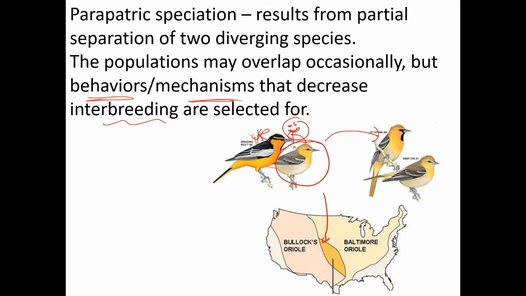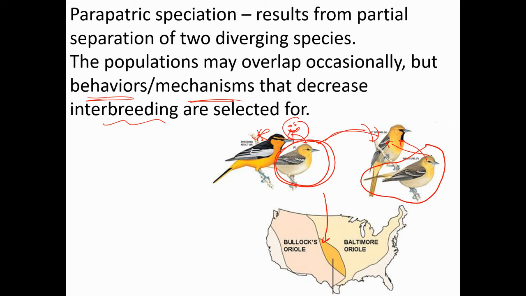And the females here who think that the lighter colored ones are adorable or their dance is adorable or whatever, their babies are going to be less successful. So that is going to be selected against. And of course, the same would be true here. So this female, maybe she really prefers the males with the lighter color wings or the not quite so orange feathers, or the one without the black line here behind their eye.